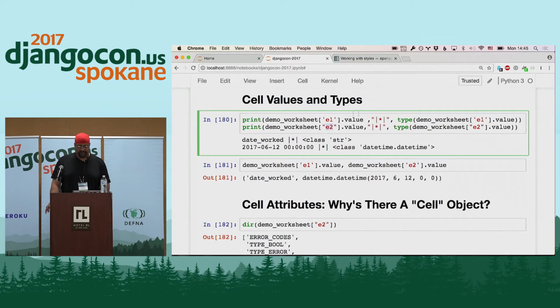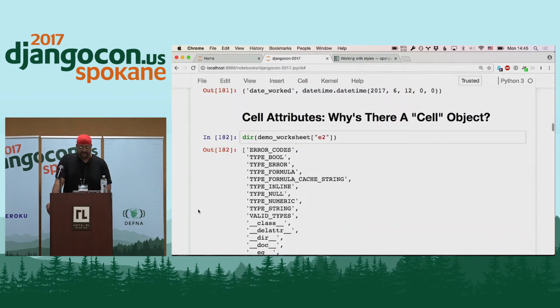And so we print these, and these two cells, 180 and 181, are basically the same thing, just shown differently. So that's the value, and then that's the type. So the value here is this date worked, and it's a string. The value here is that first date, so it's displaying it here, but it's also showing you that it's a datetime.datetime object. And so Python knows that, hey, this is a date. And so that's useful.